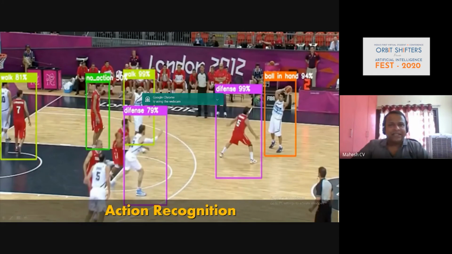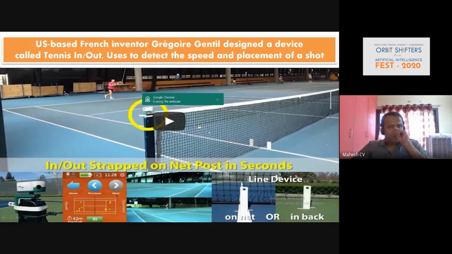And as I said, the recognition. If you see here, there is an action and it is recognition. You can see that ball in hand, and here it's a defense. Here it's walk, no action, like that. So even if you look at tennis, especially when the ball is pitching on the line, whether it is in or out, this is also completely leveraged with computer vision.